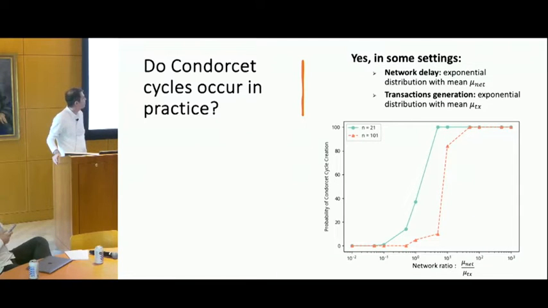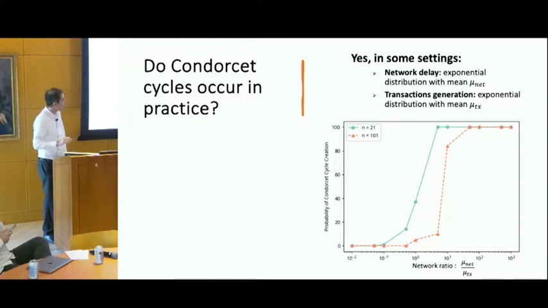For this result, we used two exponential distributions, one to represent network delay. Yes, network delay is a random variable, and we assume that it follows an exponential distribution with mean mu subnet. We use an exponential distribution for transaction generation too: the time interval between two consecutive transactions is assumed to follow an exponential distribution with mean mu x. And this ratio, referred to as the network ratio, is used for the x-axis.